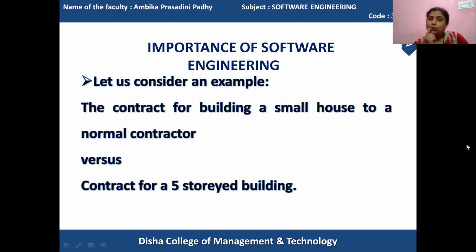And in order to prepare a 5-story building, that contractor must first have the idea of how to prepare a plan. According to the plan, what ingredients we should collect, which type of ingredients are to be collected, and in which format the ingredients are to be used must be known to him.